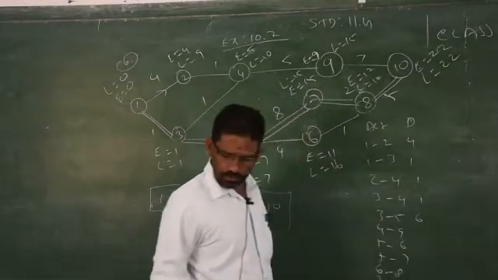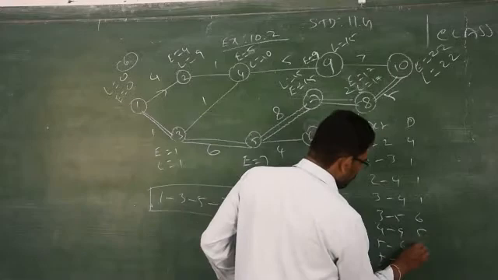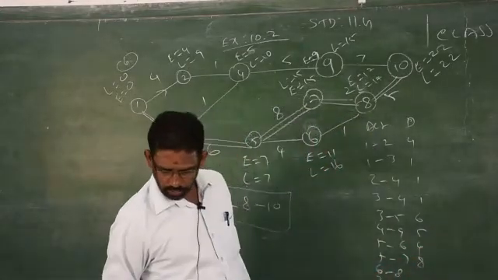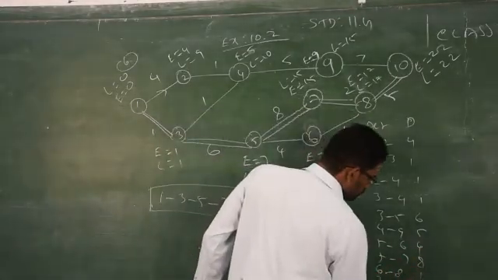So what are the durations given? 4, 1, 1, 1, 6, 5, 4, 8, 1, 2, 5, 7.